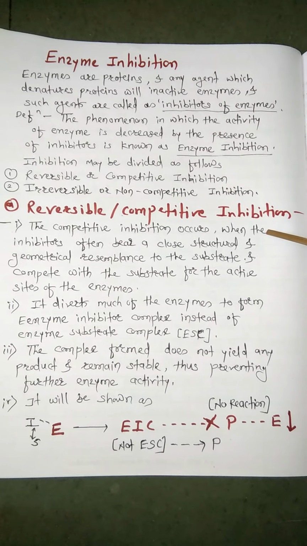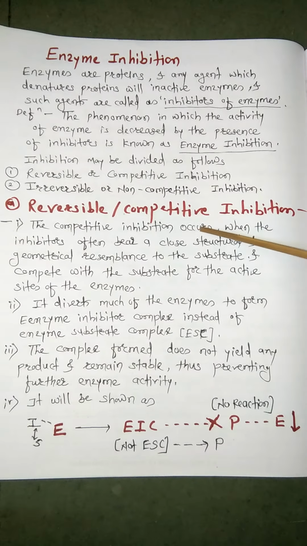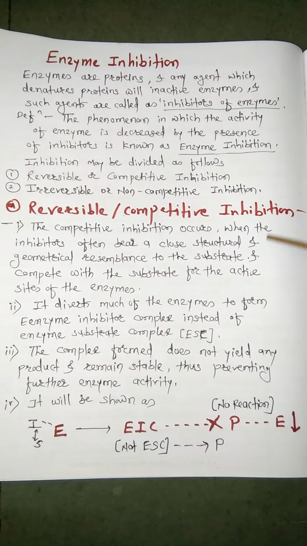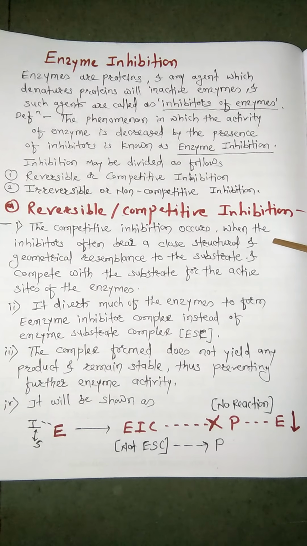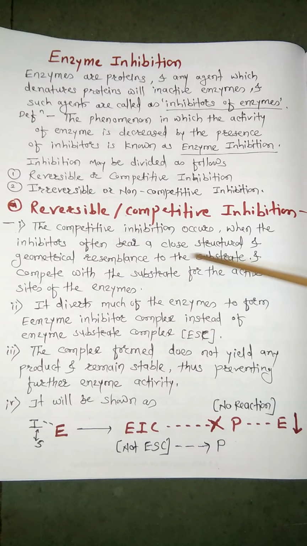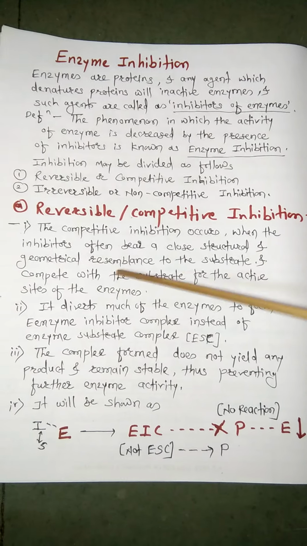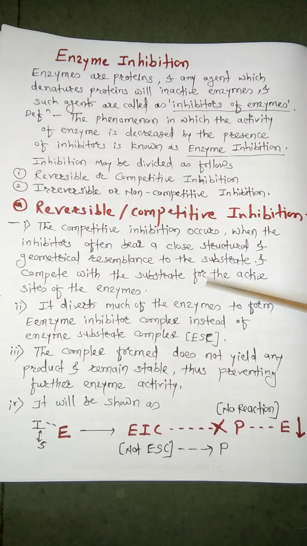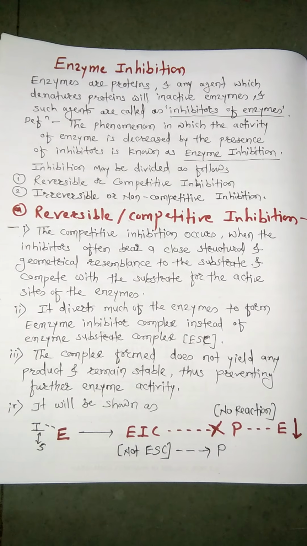As per the points, competitive inhibition occurs when inhibitors often bear a close structural and geometrical resemblance to the substrate and compete with the substrate for the active sites of the enzymes.